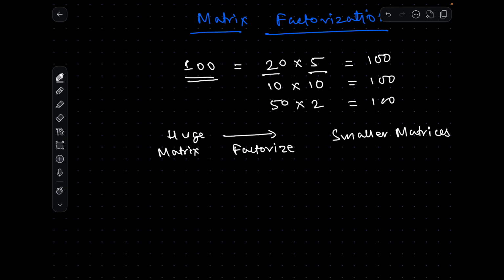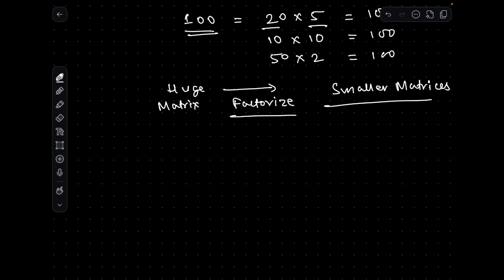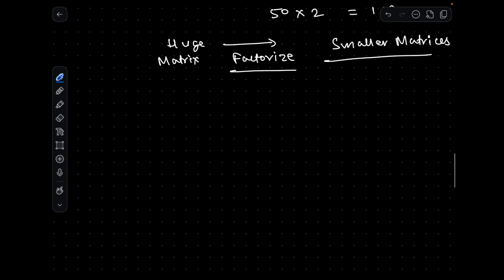Now, we decided that we will factorize, but how do we factorize? On what basis? We cannot just create any two smaller matrices and say that these are the matrices we are going to use for our recommendation system. There are different ways we can factorize, and before that I'll introduce some concepts which are useful here. First of all, we'll talk about latent factor, and let me introduce it by assigning it the symbol k.